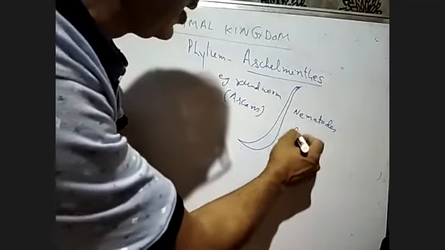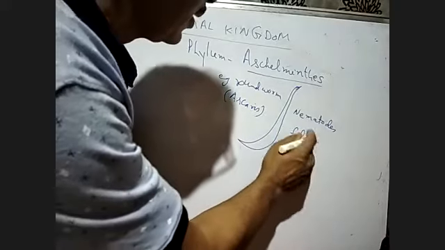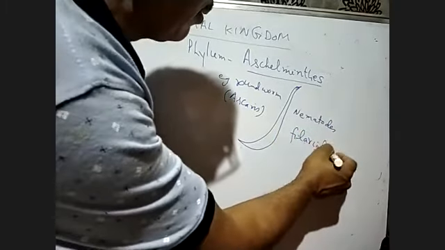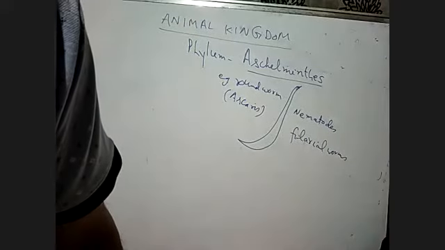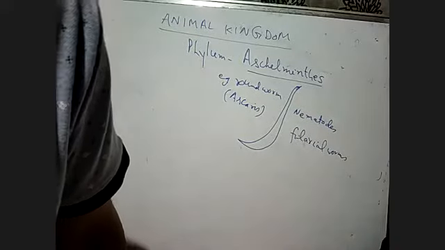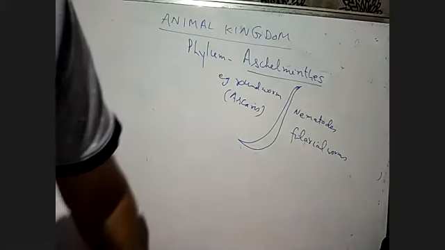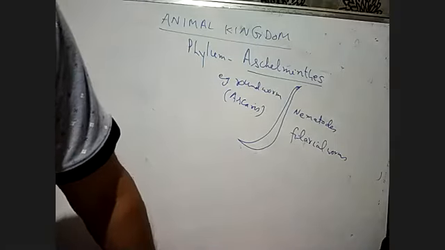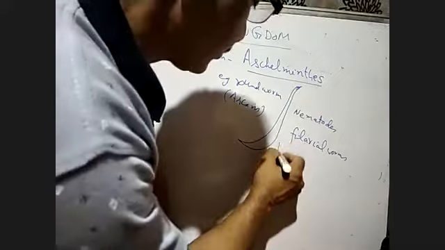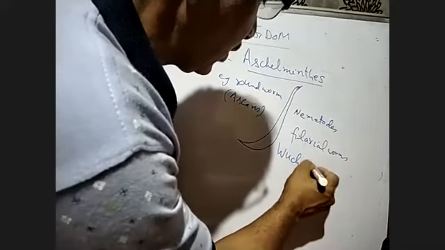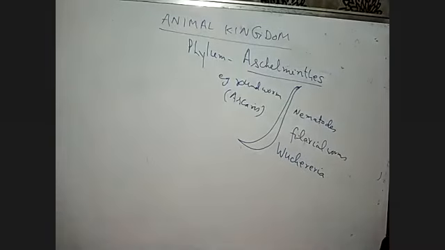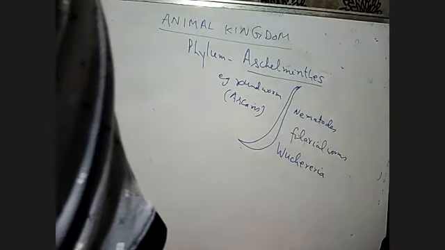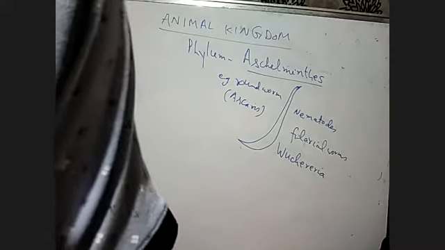Then we have the filarial worms. These are Wuchereria bancrofti, the scientific name.